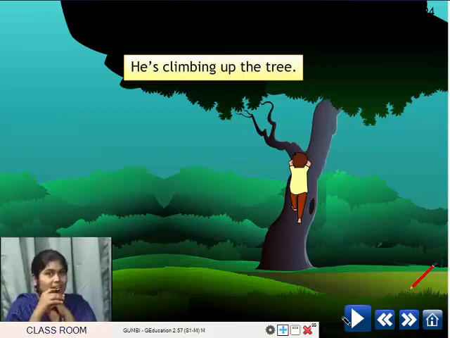So children, what did you study in this class? You learned very interesting words which you use in your daily life, right? So from today, you must use the correct words. When you cross the road, you're going to say I walked across the road. When you climb the tree, you're going to say I climbed up the tree. I climbed down the tree. Use the correct words. You've learnt all the words now.